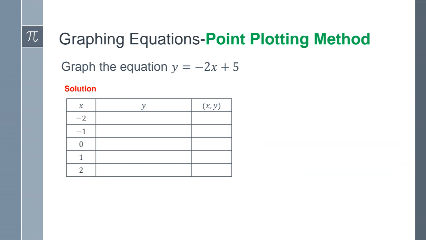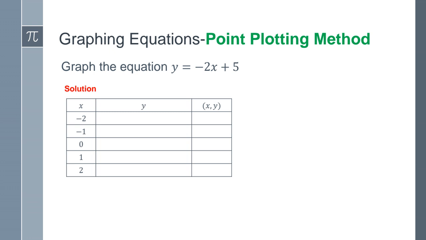So what you want to do is fill in this table by replacing everywhere you see x with the x value given. Once you have solved for the y value, they want you to put it in the last column as an ordered pair. They're called ordered pairs because we always put first the x, comma, followed by the y.